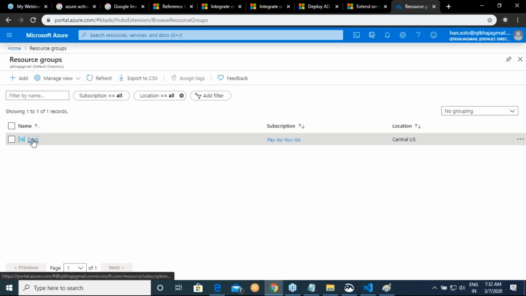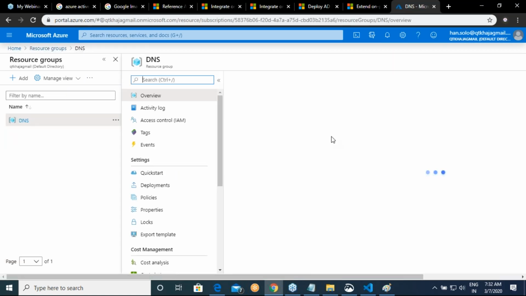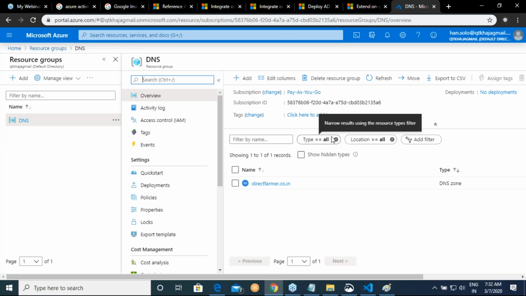Just adding the users will not make any difference unless you go and add roles. Now the point is, default roles given by Microsoft might not fit you all the time.